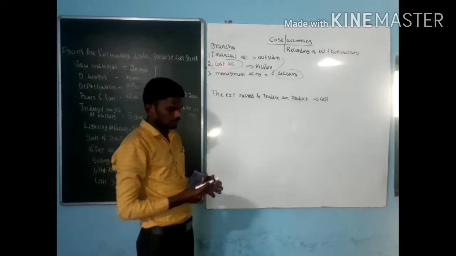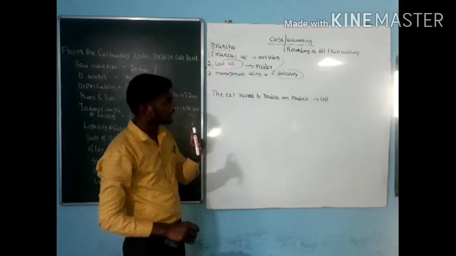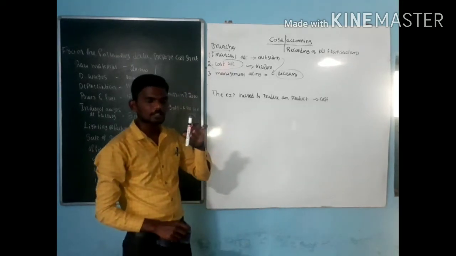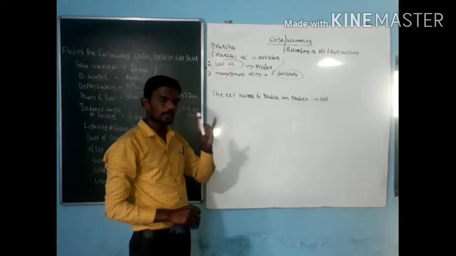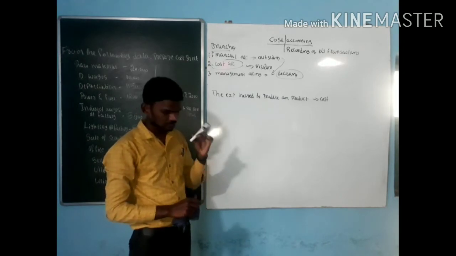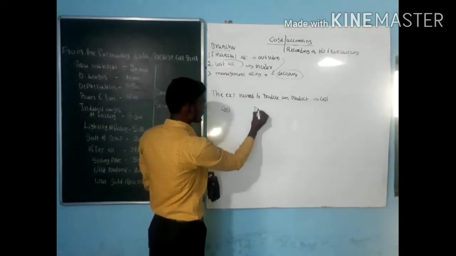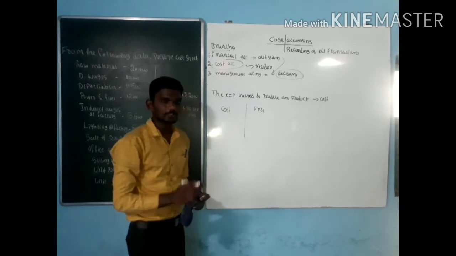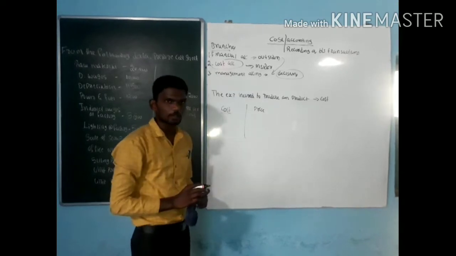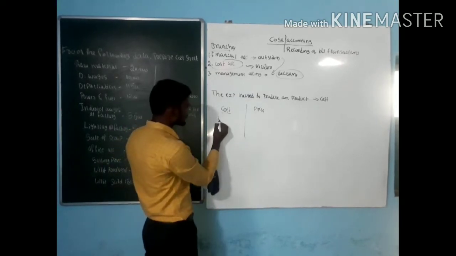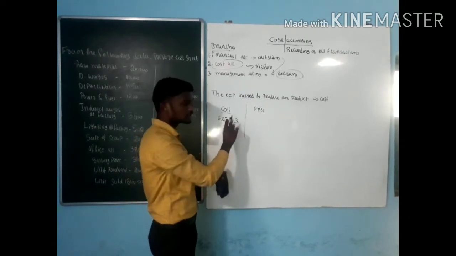For example, the cost of the pen is 5 rupees. At the same time, the price of the pen is 5 rupees. Read the sentence. There are two words here. One is cost, and one more is price. I can say the price of the pen is 5 rupees. I should not call it the cost of the pen is 5 rupees, because cost is the expenses incurred to produce a pen. Assume it is only 3 rupees.